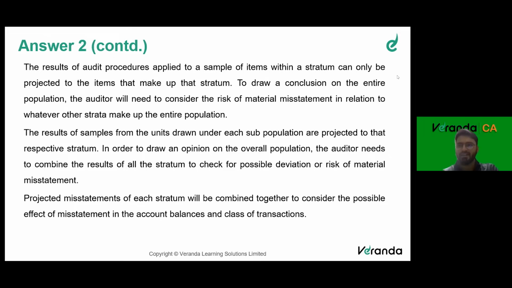Classes of transaction, in very simple words. See, in auditing, we have certain jargons. Every subject has its own jargon. Similarly, auditing also has its own jargons. In auditing, there are 3 terms which are used repeatedly: classes of transaction, account balance, and disclosure. If you read your study material, you will see these 3 used everywhere, right?